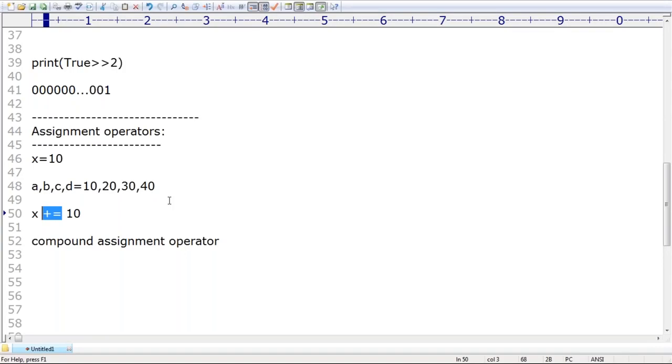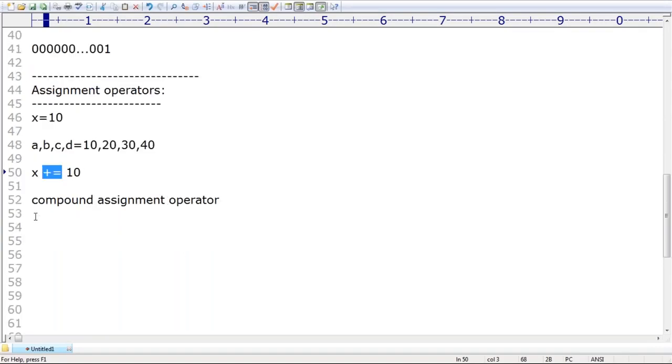One student is asking how to use this. I will explain. But one student is asking a doubt here: sir, the number of variables is 4, but here you provided only 3 values. Then Python is going to give an error. Remember that. Here, however many variables there are, that many values must be provided.